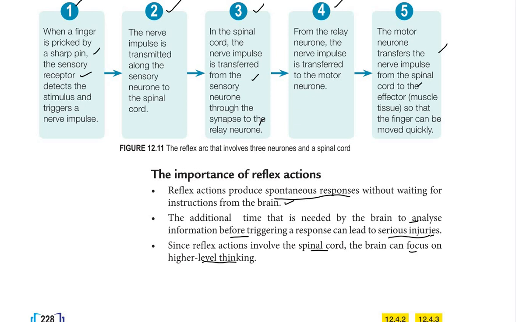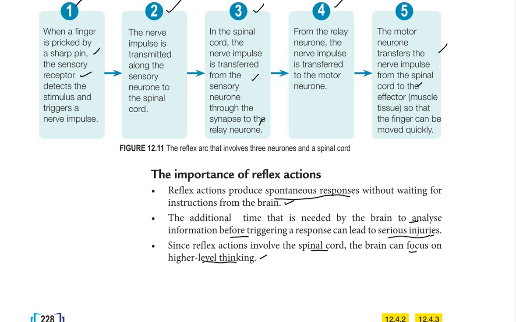This is one way to make sure that we can focus on higher level thinking, because the brain has to do a lot of things. That's why the spinal cord helps the brain to control the reflex action, so the brain can focus on higher level thinking. That is the importance of the reflex action.